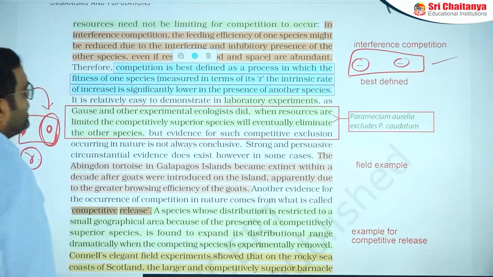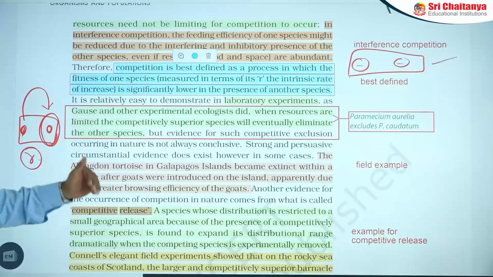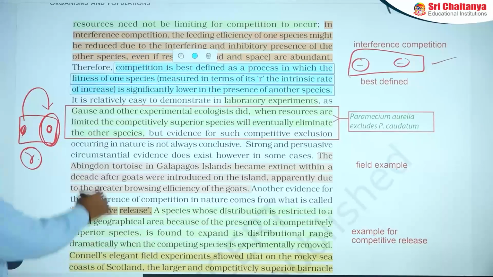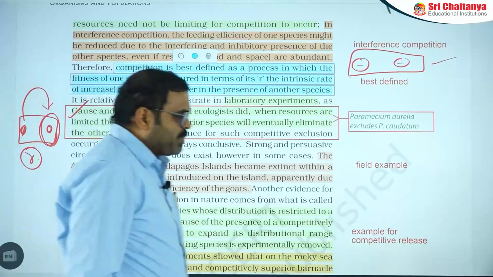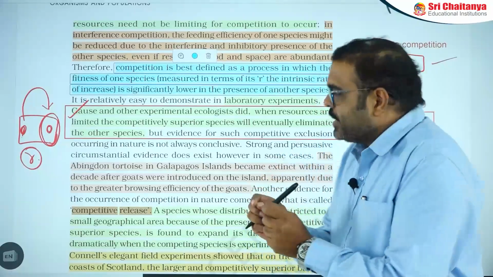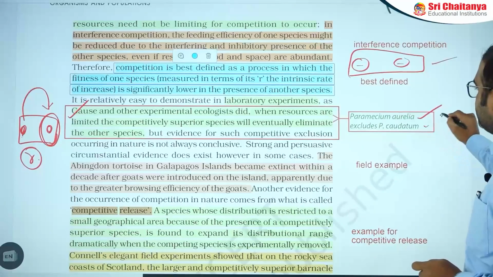And the next, in this concept, different scientists explain different concepts regarding competition. One of the important points is Gause's concept. Gause explained a laboratory experiment. He grew two species, Paramecium aurelia and Paramecium caudatum.